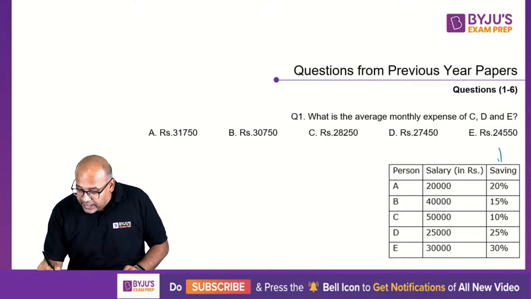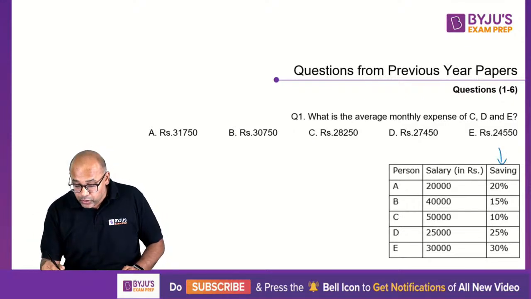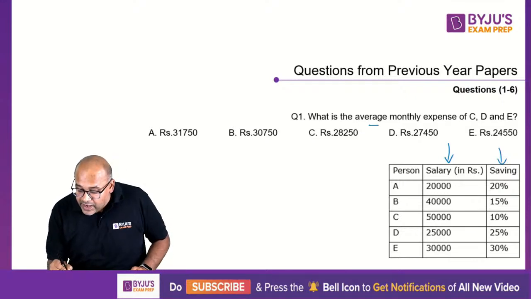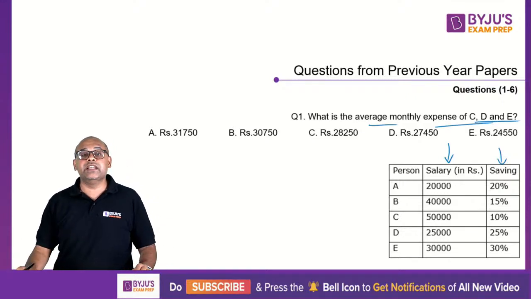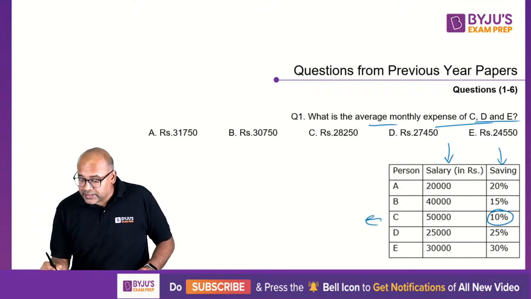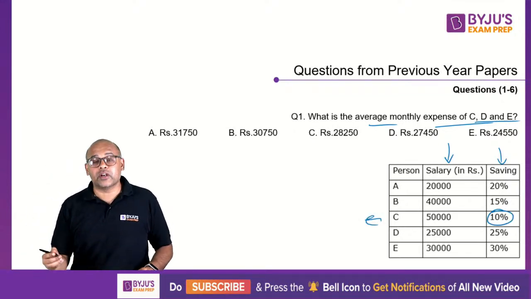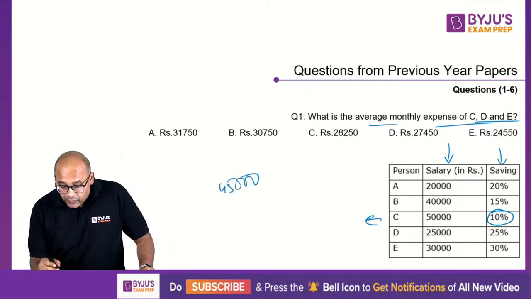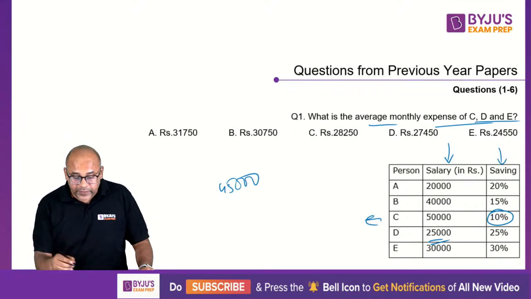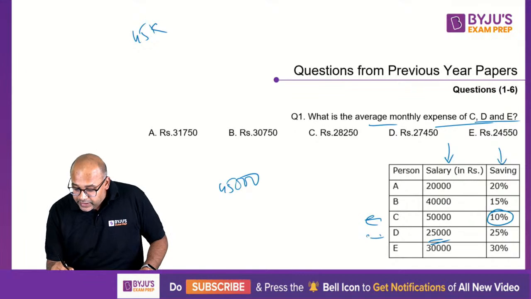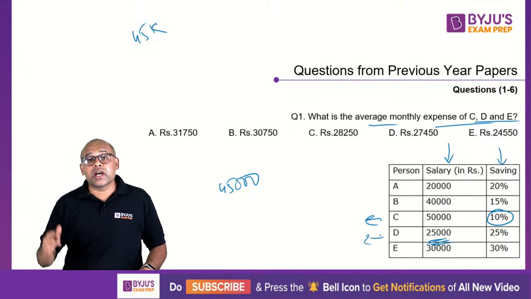So what is said, savings percentages are given, overall total salary per month is given. They are just asking us average monthly expenses of C, D and E. We need the expense. So C, 10% is a saving, so 90% of 50,000, 45,000 is the expense. Just write 45K. Then you have D. D is 25,000, and the expense is 3/4 of that.